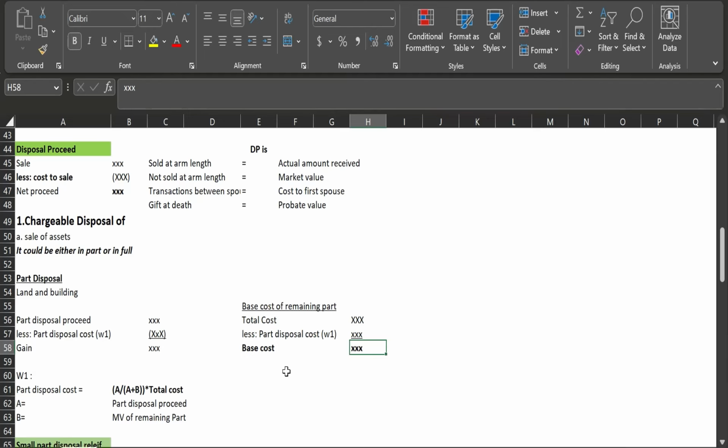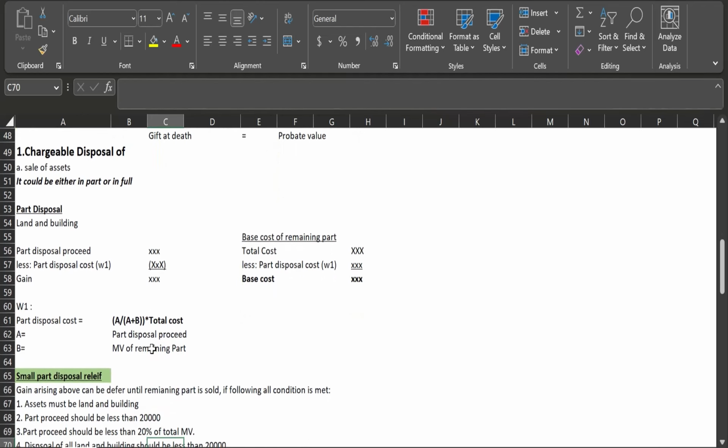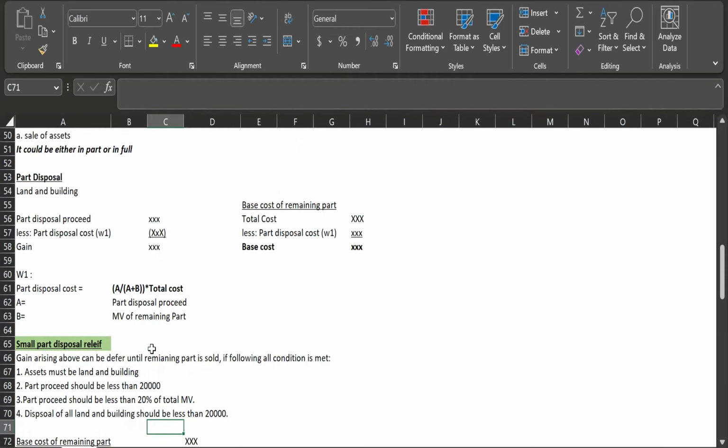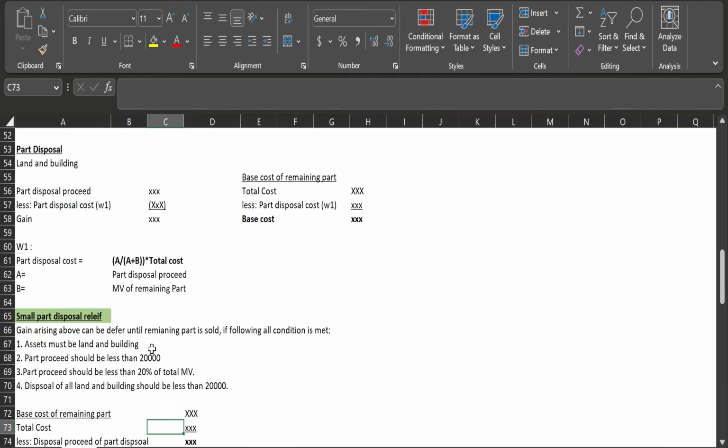But one more thing: whatever gain arises in the part disposal can be deferred. Deferred means you don't have to pay tax right now, you can defer it till a future date. And how can we do that? This relief is known as small part disposal relief, and there are certain conditions that need to be met. And what are those conditions? The condition is that the assets should be land and building.